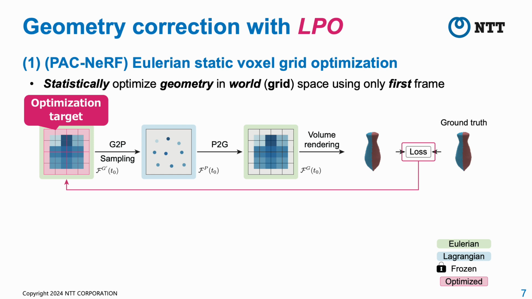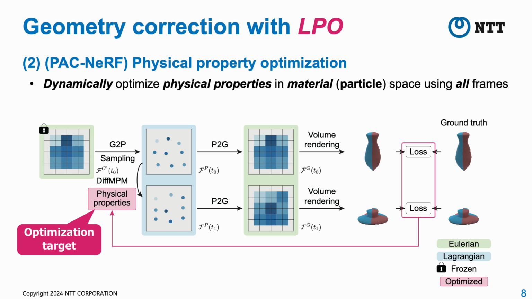When correcting geometry with LPO, two standard PAC-NeRF processes are first performed to obtain good initial conditions. The first is Eulerian static voxel grid optimization. This statically optimizes the geometry in a world grid space using only the first frame. The second is physical property optimization. This dynamically optimizes the physical properties in a material particle space using all frames.